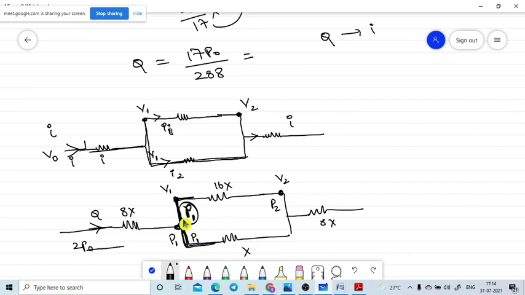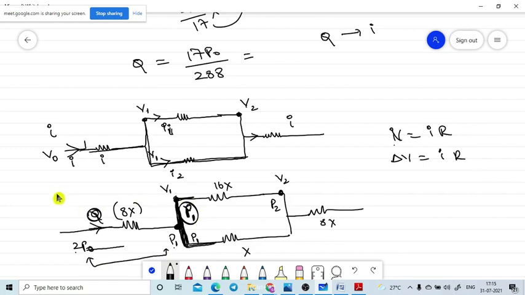Pressure is common, so P1 is common. So 2p naught minus P1, we are having the 8x value, equal to Q. So can I apply Ohm's law here? What is Ohm's law? V is equal to IR. V means a potential difference, delta V is equal to I into R. Now I am applying Ohm's law to this small portion.